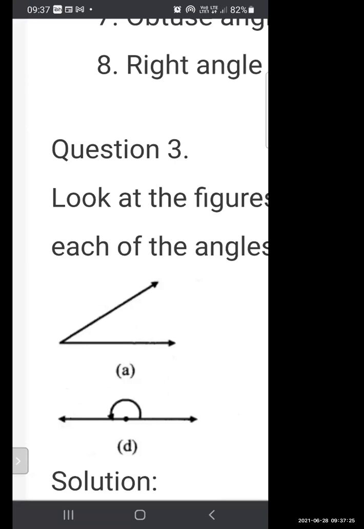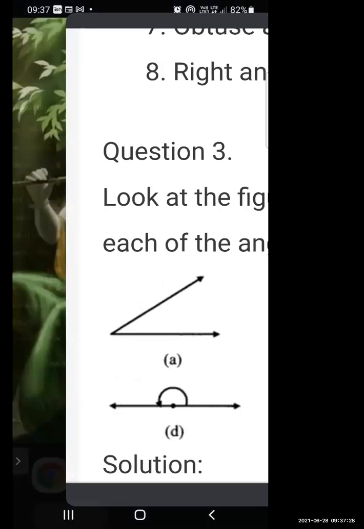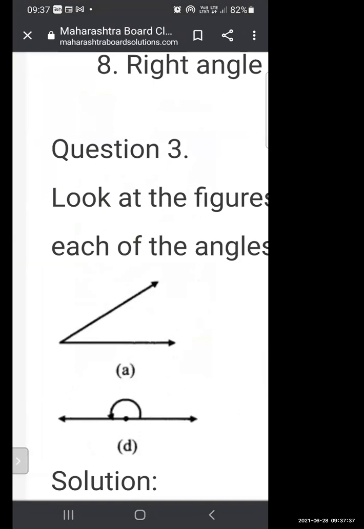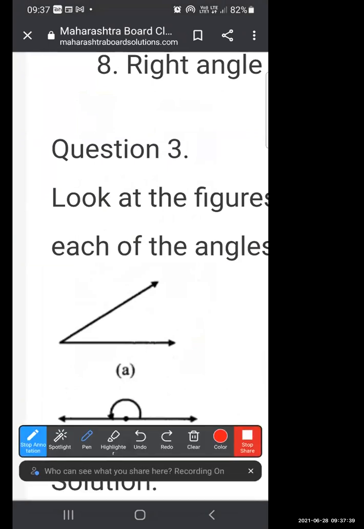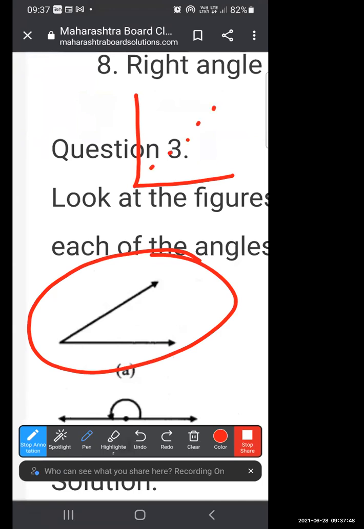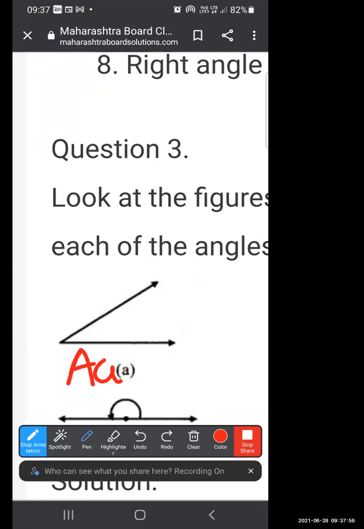Now here the diagram A is given and we need to find the solution. Now Tanisha will give me the answer. Tanisha, I have unmuted you. Just give me the answer of this question. Which kind of angle is it? This is known as acute angle. Why? Because the angle is looking less than 90 degree. So it is known as acute angle. Okay, now mute yourself, beta.